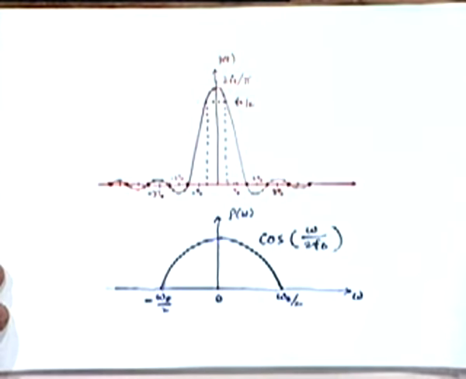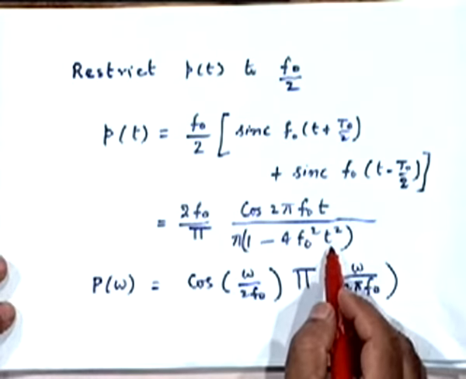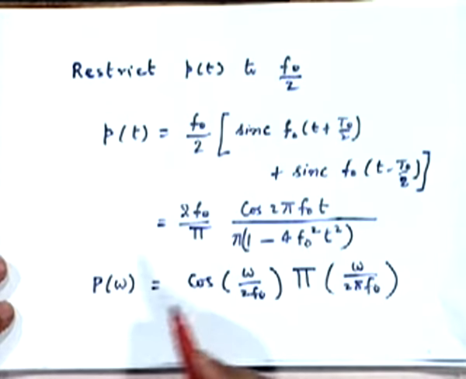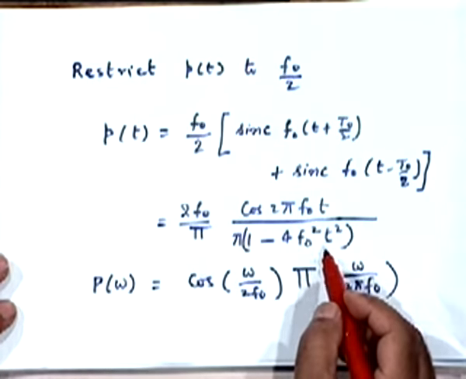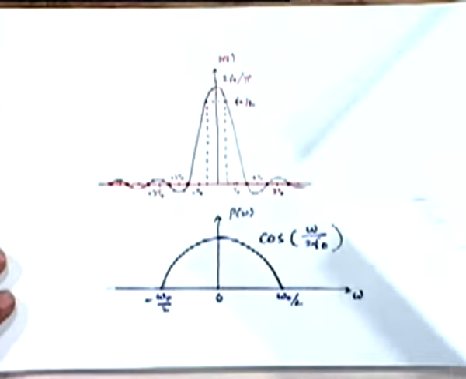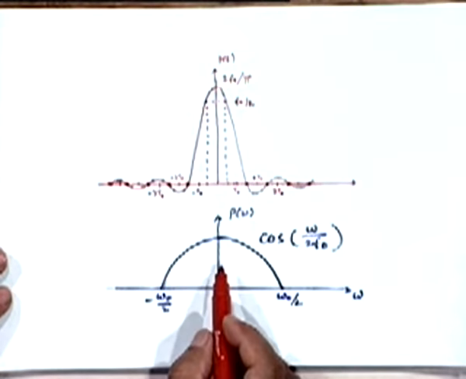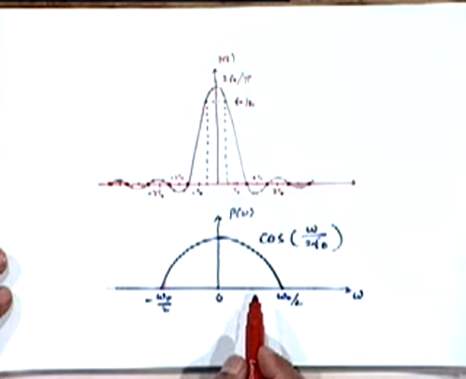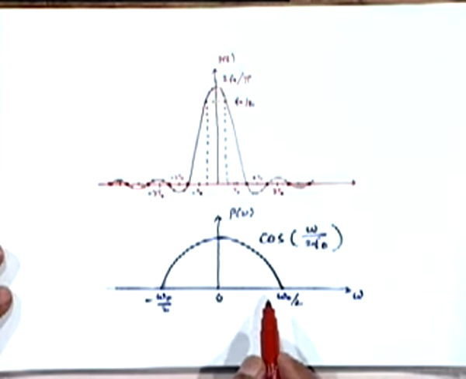In fact, the mathematical function here shows the rate of decay asymptotically. It's 1 by t square. It's not as good as the raised cosine pulse with r equal to 1, for which it is 1 by t cube, but it's still pretty good. It's 1 by t square, asymptotically. So it has those perturbation tolerant features. It uses the minimum Nyquist bandwidth, right?